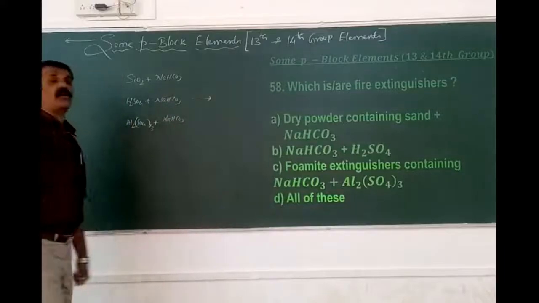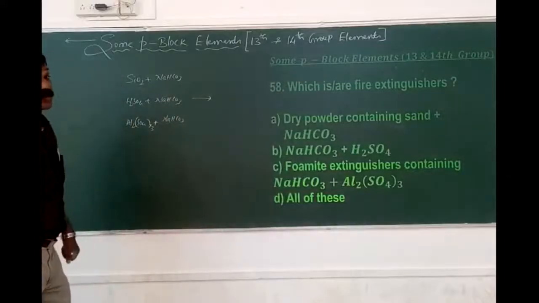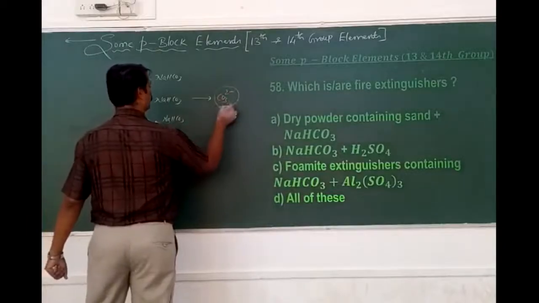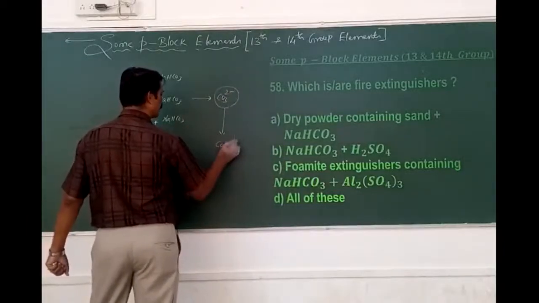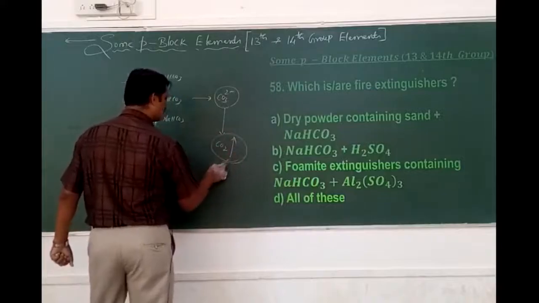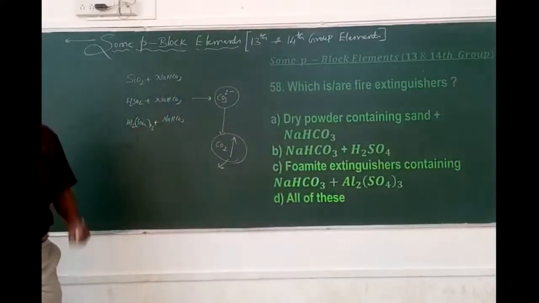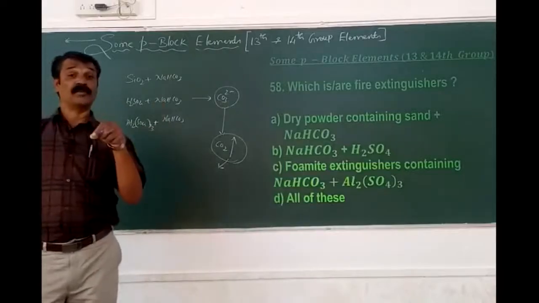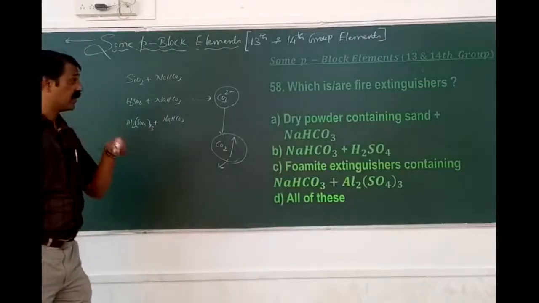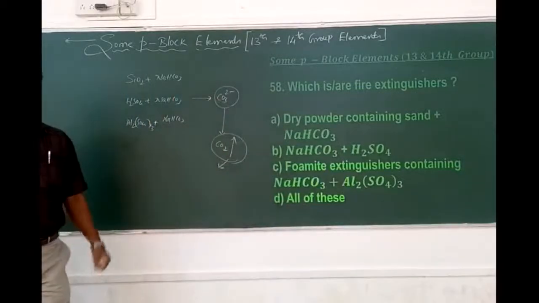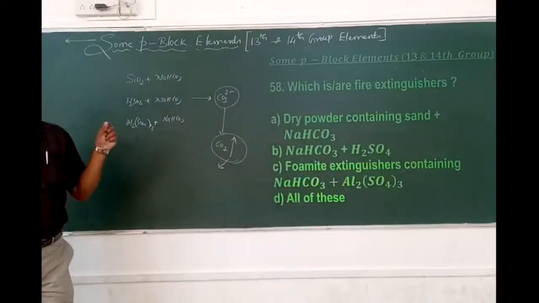I don't want to write all the byproducts here. Bicarbonates are always unstable. They convert into carbonates first. Carbonates on decomposition give carbon dioxide. It is the best example of a non-supporter of combustion, meaning it is neither a supporter of combustion, and it is an example for a fire extinguisher.